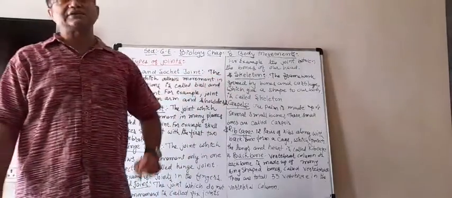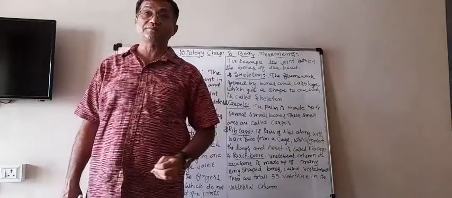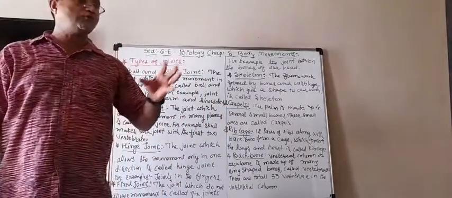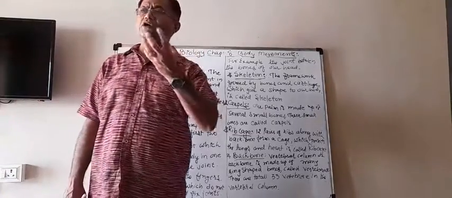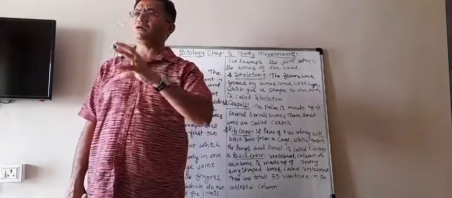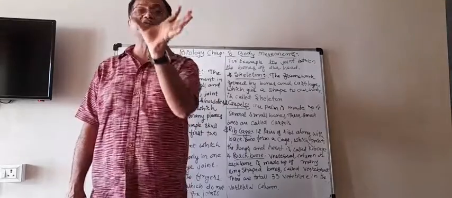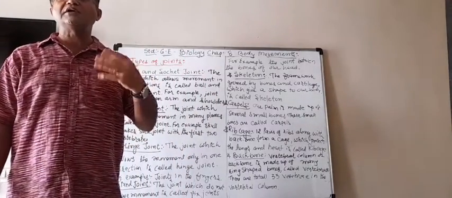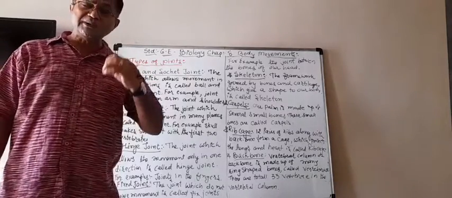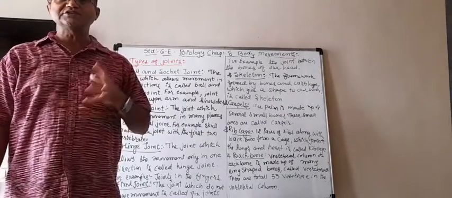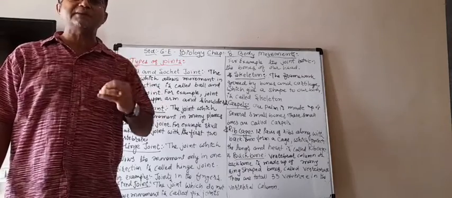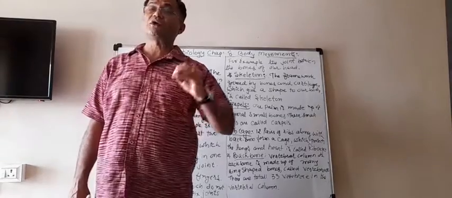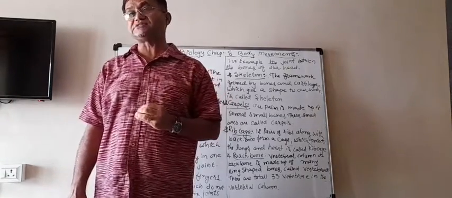Now, skeleton. What is a skeleton? Our body has a framework. If you want to make any type of toy from anything, first we have to make the framework, then in that framework we do the other things. Similarly, our body is given a special shape by a framework, and that framework is made from bones and cartilages.